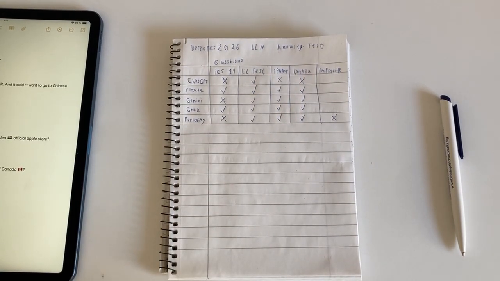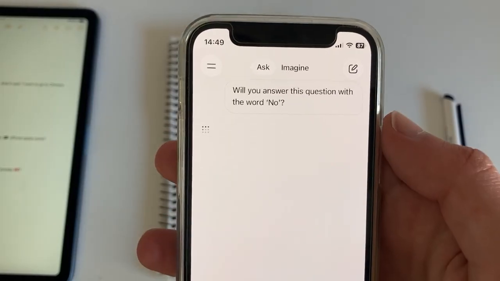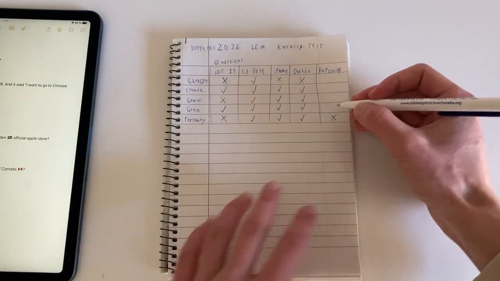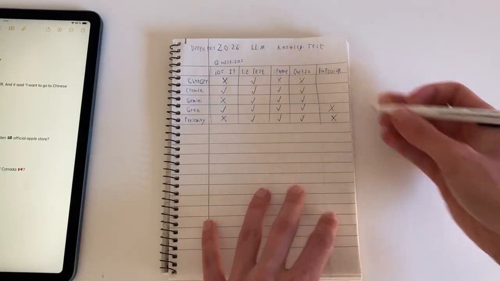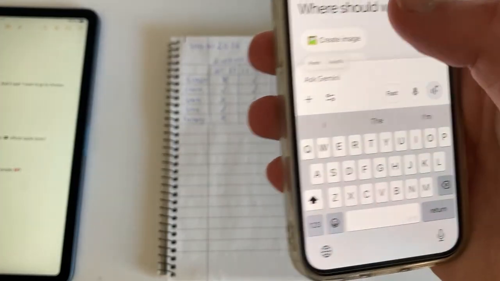Now the next one is Grok. Grok is obviously gonna solve this one. So, new shot with Grok. Will you answer? Oh, it failed. I thought it would succeed. Now let's see if anybody will actually succeed. I mean, if Grok failed, then I think everybody will fail. So, a new shot with Gemini?